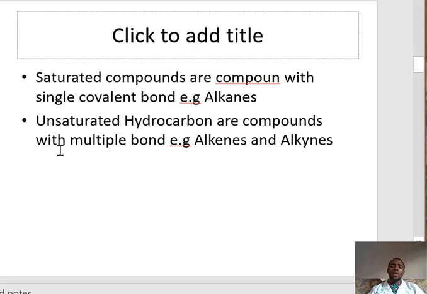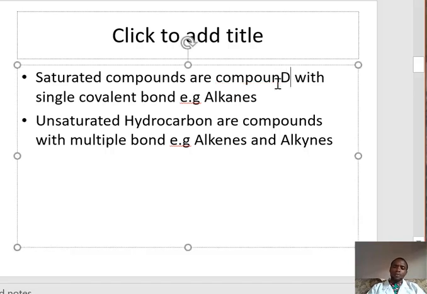Also, we have saturated compounds. They are compounds with single covalent bonds. An example of that is alkanes. Alkanes are saturated hydrocarbons. Then we have unsaturated hydrocarbons. They are compounds with multiple bonds, that is, double bonds or triple bonds. We have alkenes and alkynes as unsaturated hydrocarbons.